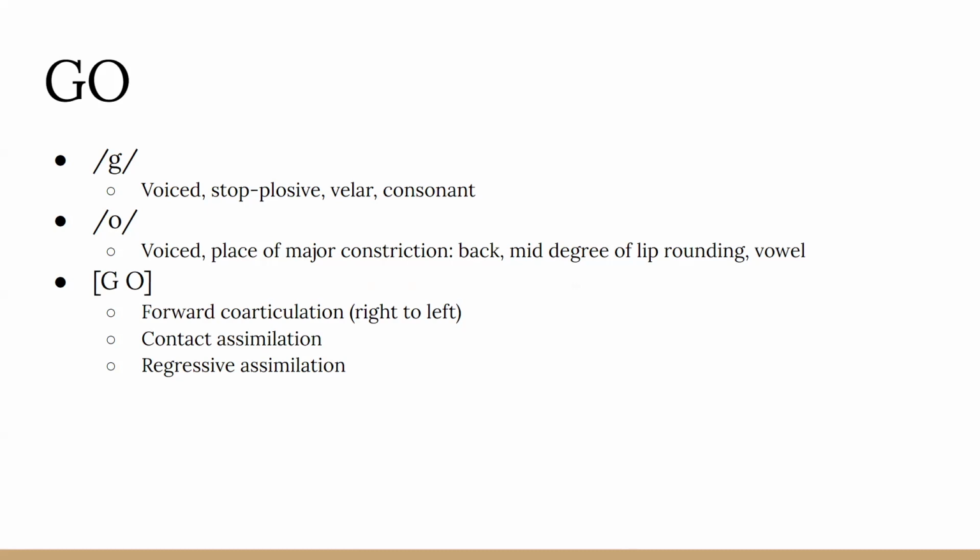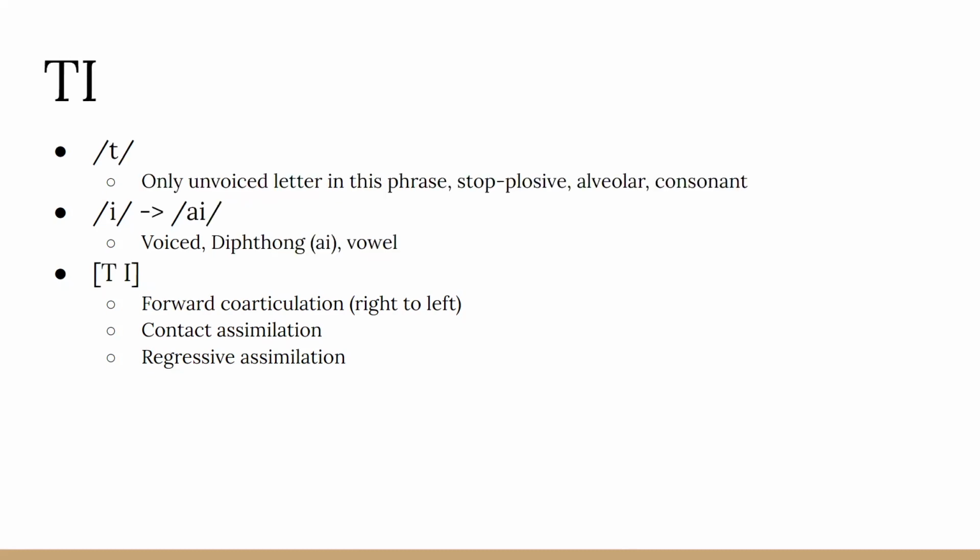It is also velar, meaning Helen uses her tongue and her velum to make this sound, and stop plosive, which is when there is an occlusion in the oral airway and a buildup of air behind the occlusion, followed by an abrupt burst of airflow released. As she pronounces the G, her vocal tract is constricted and her vocal port is closed. Next, she pronounces O, which is a voiced vowel. During this pronunciation, she has a mid-constriction in the back of her tongue, and she has a mid-level degree of lip rounding.